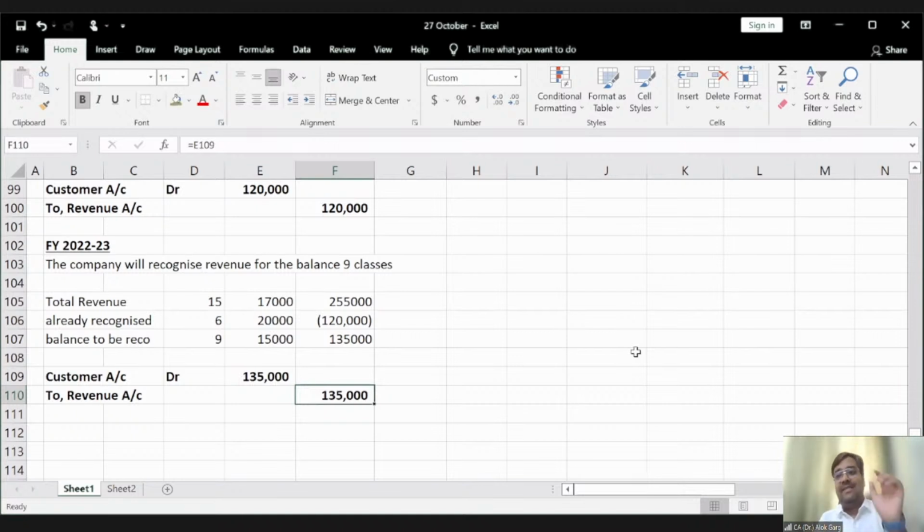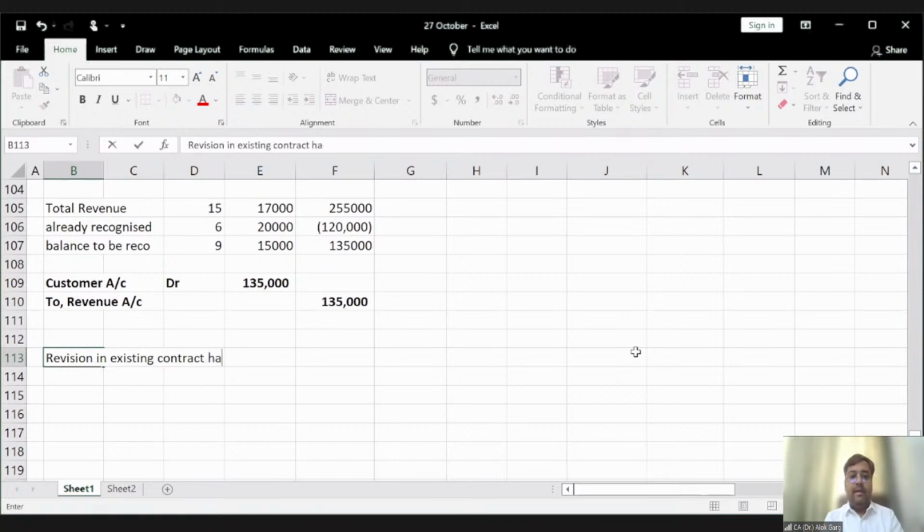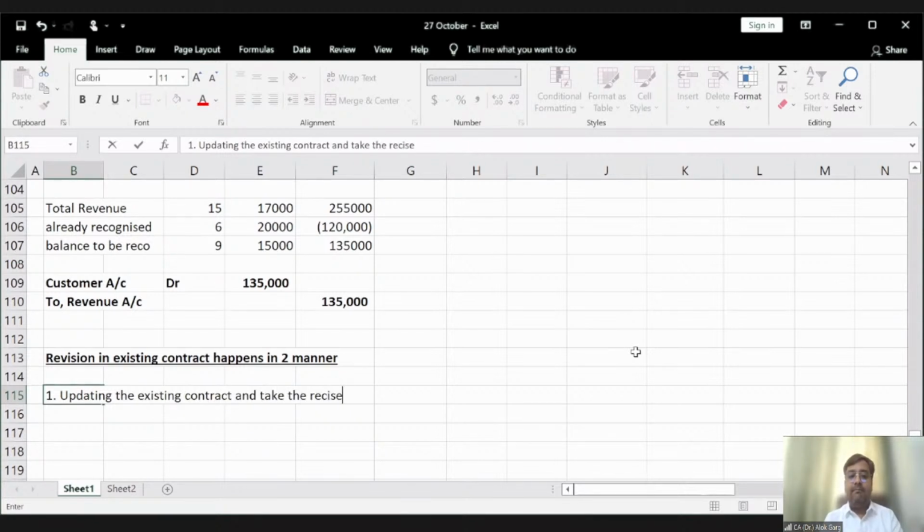Now, revision in the existing contract happens in two manners. What could be the two manners? Avija has already told one: updating the existing contract and taking the revised impact.